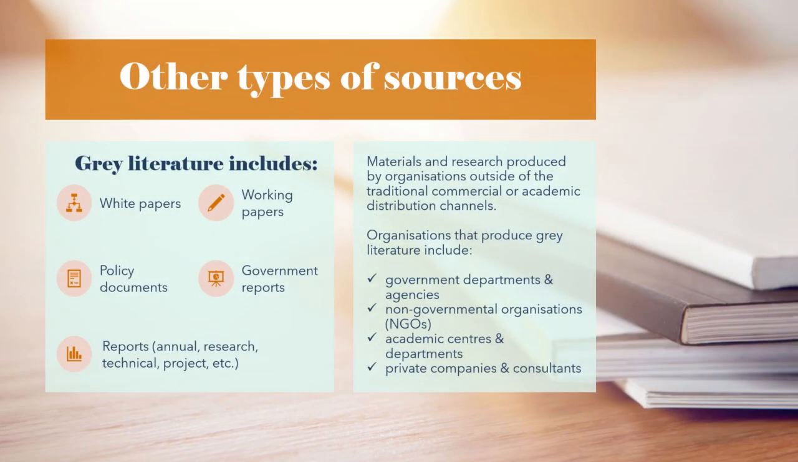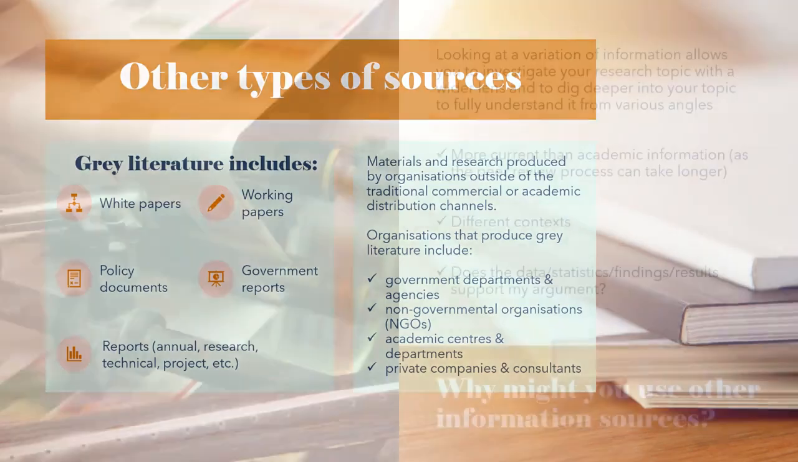Many primary sources and some kinds of secondary sources fall under the umbrella of grey literature. This term covers sources like white papers, working papers, policy documents, all kinds of reports, doctoral theses, and some conference papers. So this is basically material and research produced by organisations outside of the traditional commercial or academic distribution channels.